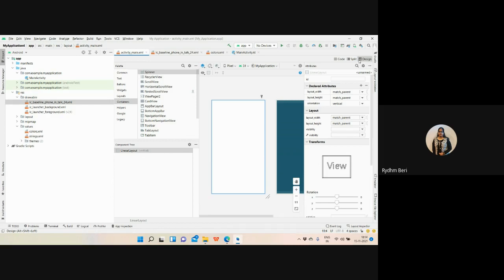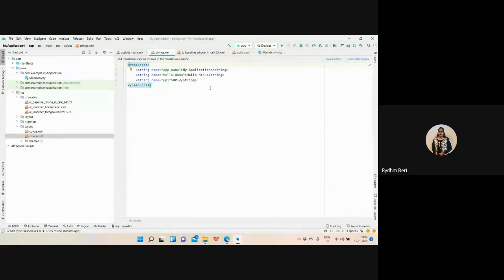Now, there will be several items in the list view, I mean, several items in the spinner. So, for that, I need to create the items. Let's move to the string part. Inside the resources, I need to create a string array because I want to have several items.